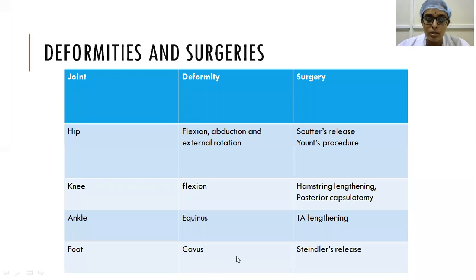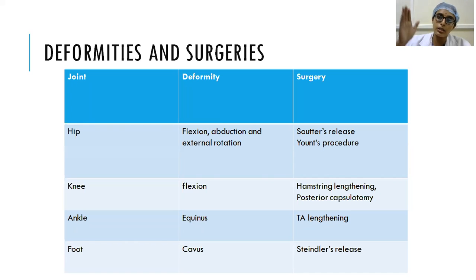And then for knee, when there is a flexion deformity of knee, what will happen? The posterior structures will be contracted. Hamstrings therefore should be lengthened, and posteriorly the capsule should be released. Posterior capsulotomy. So please remember these procedures. Because in flexion deformity, suppose you have elbow flexion here, the anterior structures will contract. Same way in flexion deformity of knee, the posterior structures will be contracted. So you release the posterior structures, thereby relieving the flexion deformity of the knee.